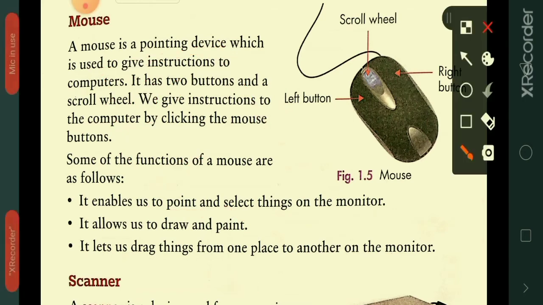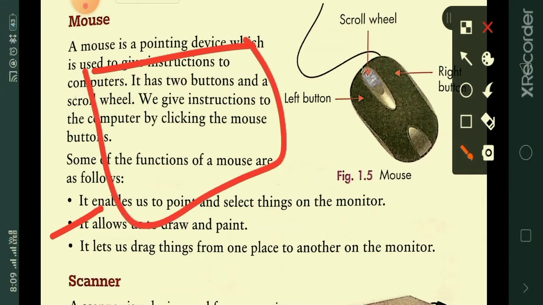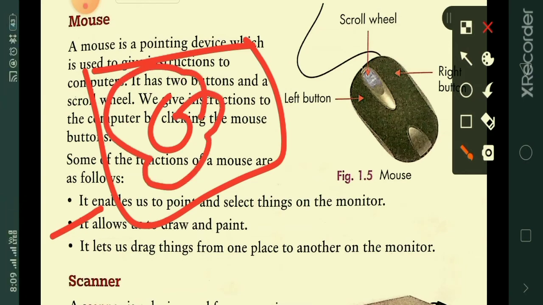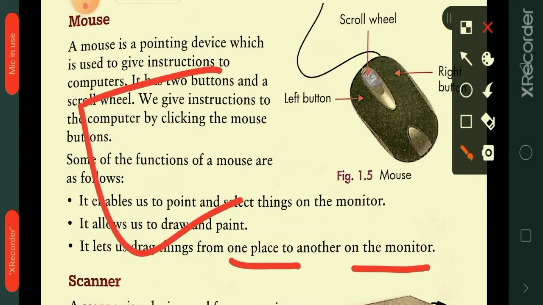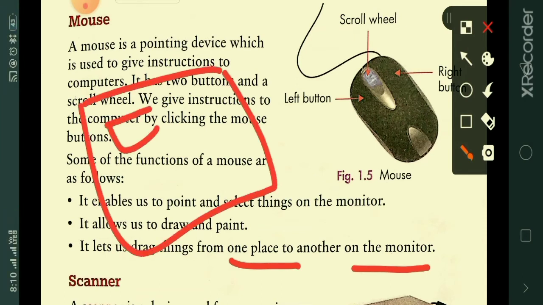Mouse allows us to draw and paint. Suppose in your computer, to draw a picture or drawing, we use the mouse. Mouse lets us drag things from one place to another on the monitor. Suppose this is your monitor and here you have one file. If you want to drag this file to here, then we use the mouse.